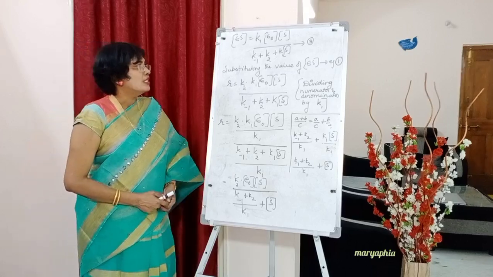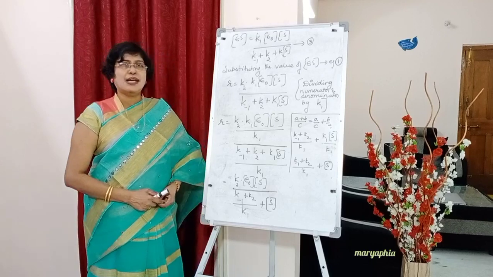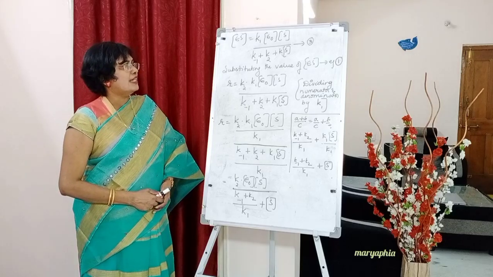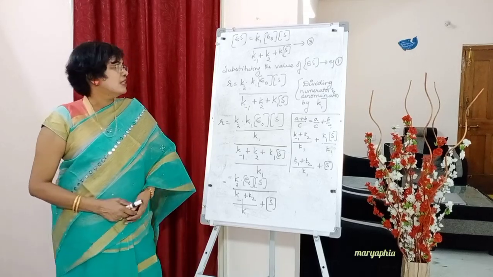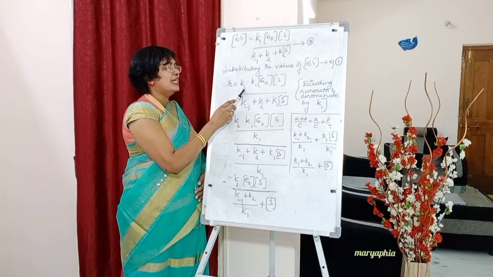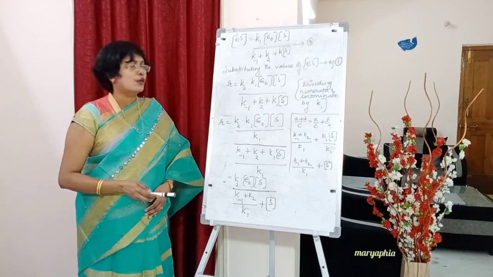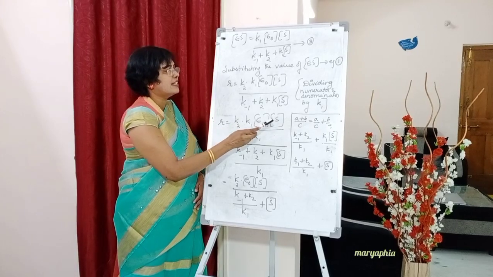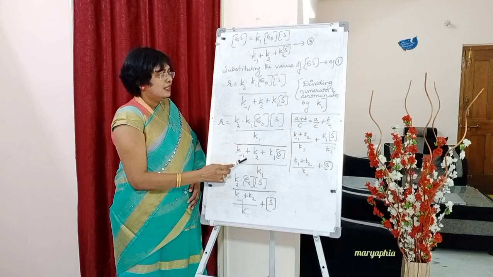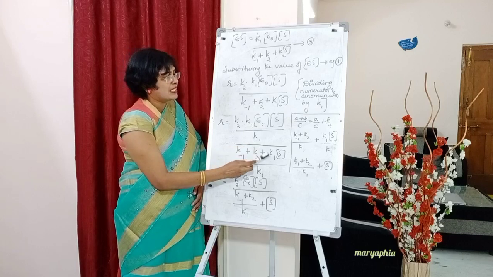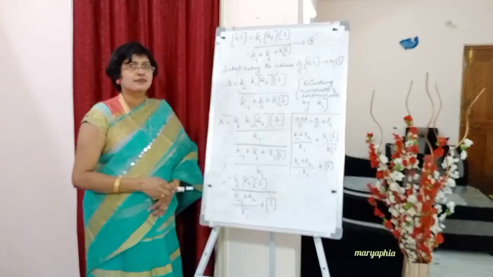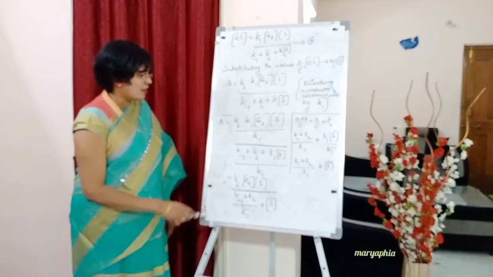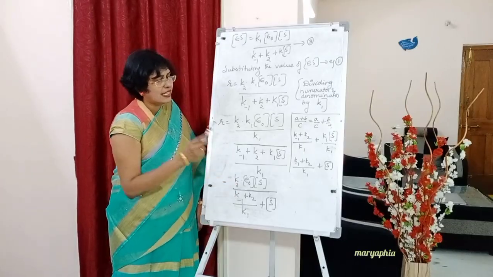Below write down: dividing numerator and denominator by K1. So in this equation we will divide the numerator by K1 and the denominator by K1. So what do we get? R is equal to, numerator K2 into K1 into E naught concentration into S concentration by K1; denominator K minus 1 plus K2 plus K1 into S concentration by K1. The numerator will be easy for you. K1 gets cancelled. What remains? K2 into E naught concentration into S concentration.